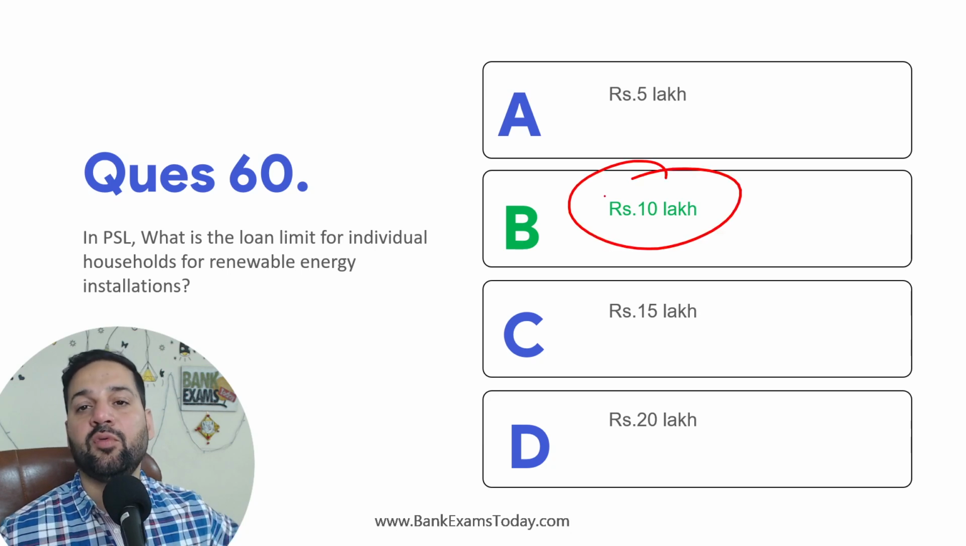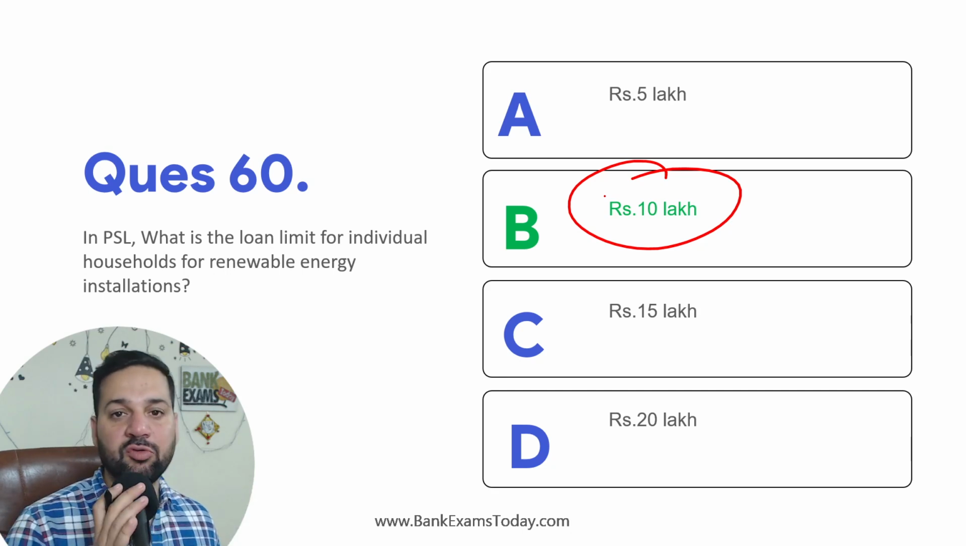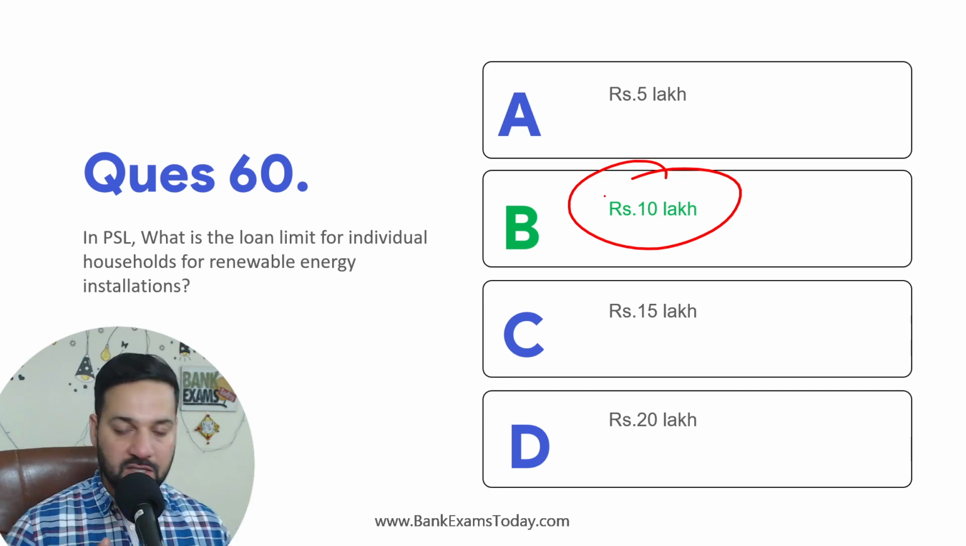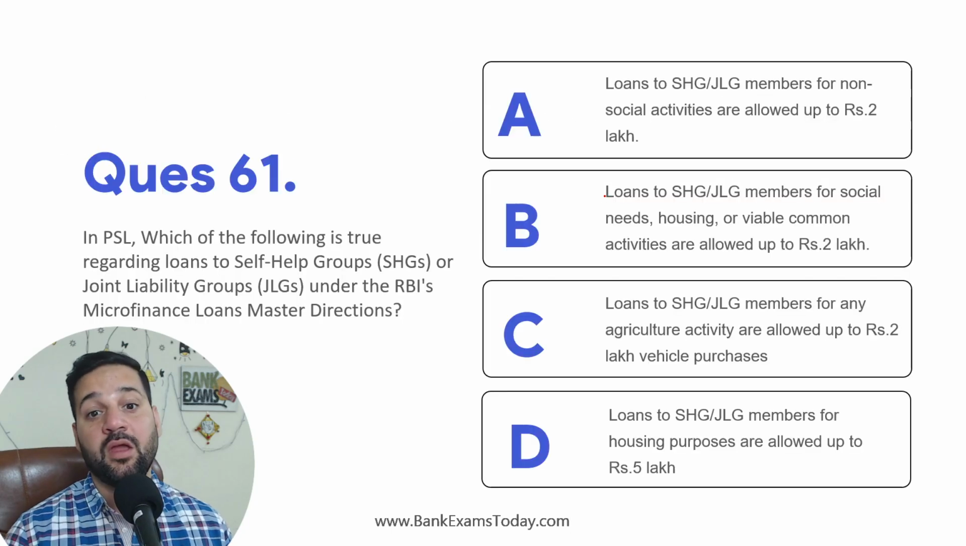10 लाख रुपए तक का लोन. If you get a loan for rooftop solar project, अपने घर पे सोलर लगवाते हैं, तो 10 लाख रुपए तक का लोन would be considered as priority sector lending loan for the bank, भाग के देंगे आपको.